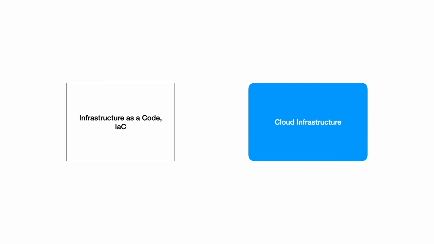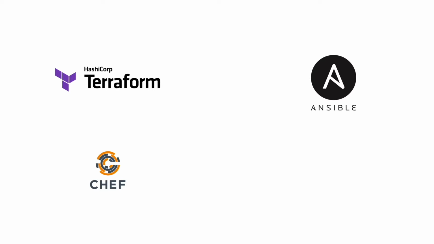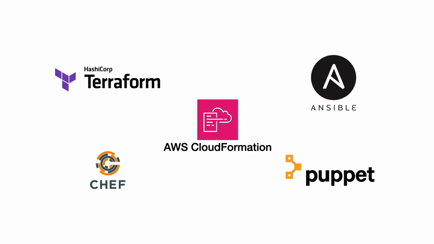Infrastructure as code, also termed as IaC, has become increasingly important. This enables organizations and teams to automate their cloud infrastructure management. Some of the popular tools in this segment include Terraform, Ansible, Chef, Puppet, and AWS CloudFormation. Most of these tools use declarative language like YAML or JSON to define the infrastructure code.